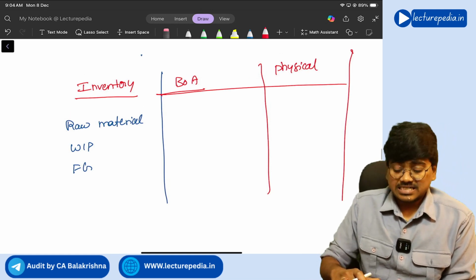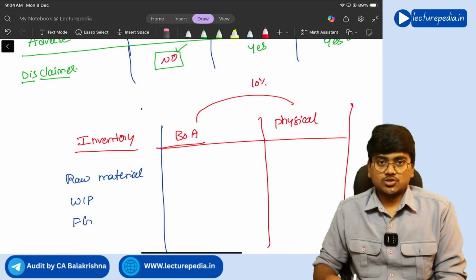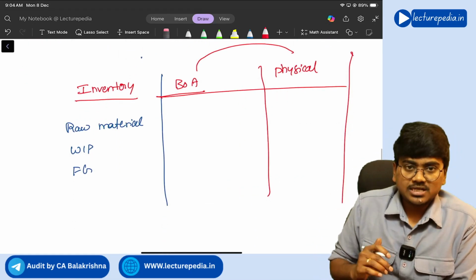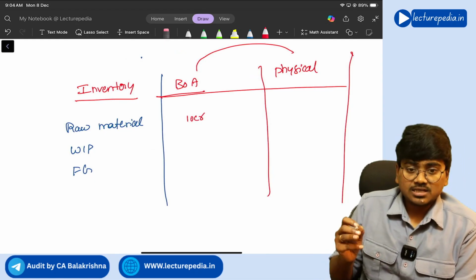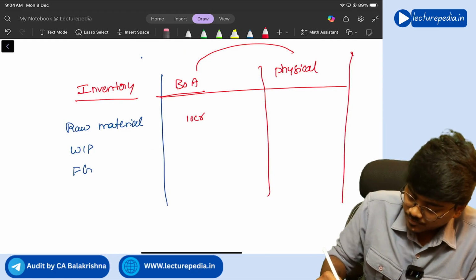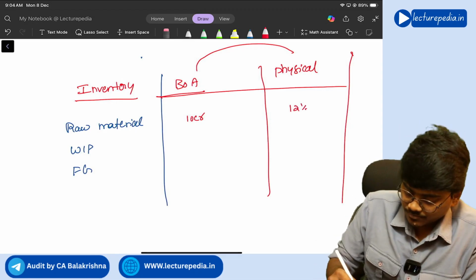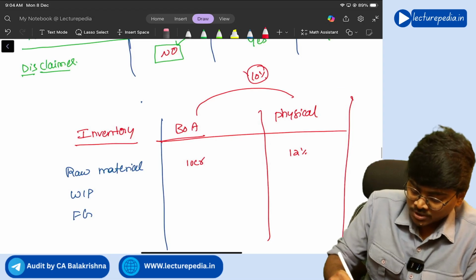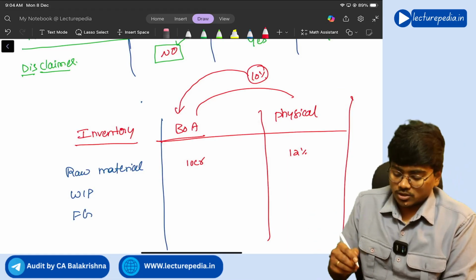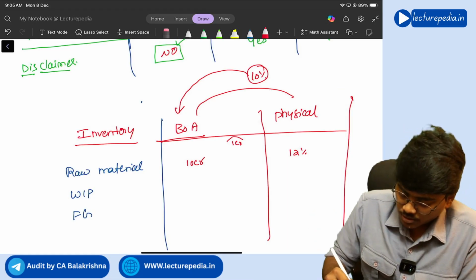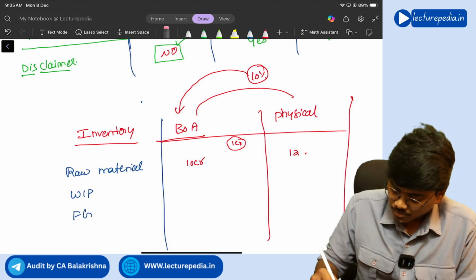So if there is a discrepancy of 10% or more between these two, let's say raw material as per books of accounts is 10 crore, but physically the raw material is 12 crore. Now you need to calculate this 10% on the value as per books of accounts. 10% of 10 crore becomes 1 crore, correct?